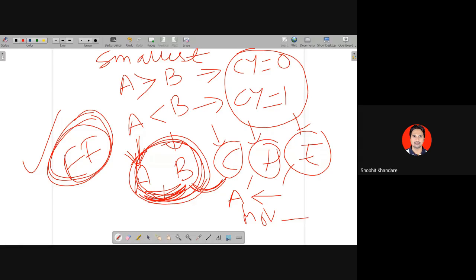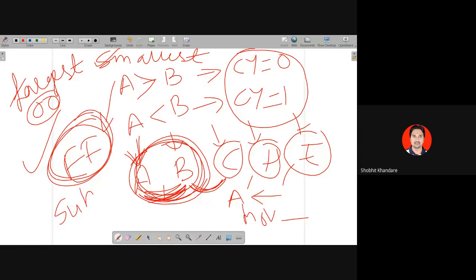Yes. So to get the largest number, the first number will be compared with 00. This is something contradictory: to get the largest, compare with 00; to get the smallest, compare with the largest number. So this logic we are going to use, and using this logic, we are also going to use SUBB. Now you must have studied this.